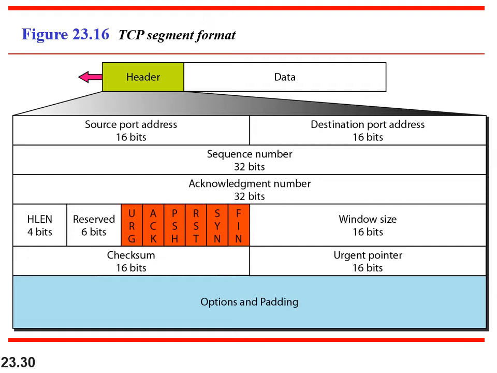Now let me explain a few flags used, which are unique for TCP. We have certain flags called urgent, acknowledgement, push, reset, SYN, and finish. So what is the meaning of each flag? In case you want to use that particular field for sending, then you will set it as 1. Now let us see the urgent pointer.